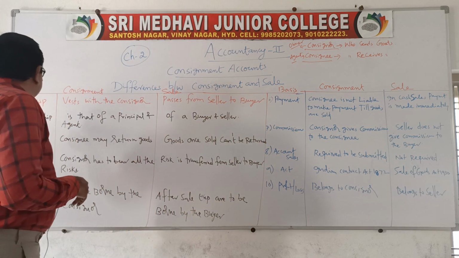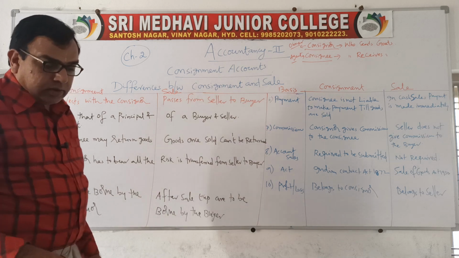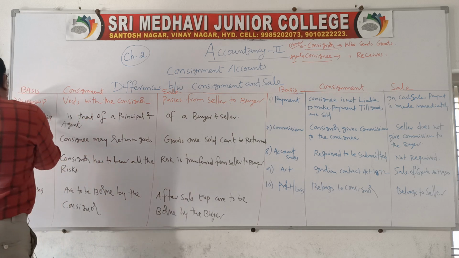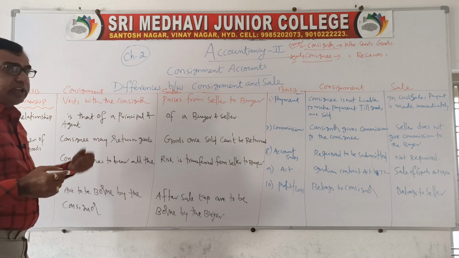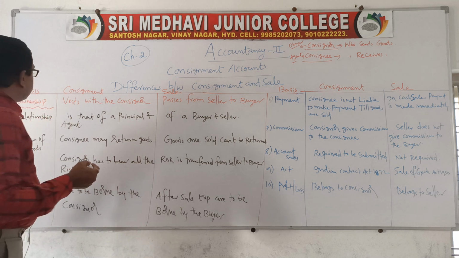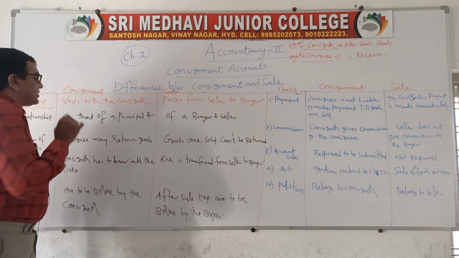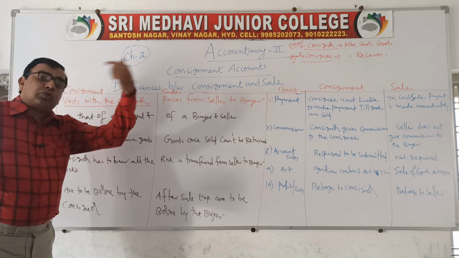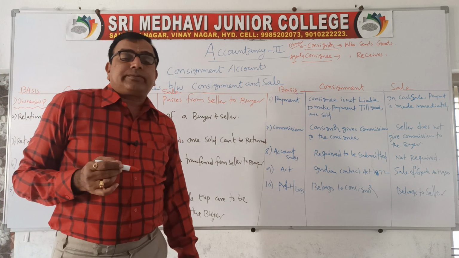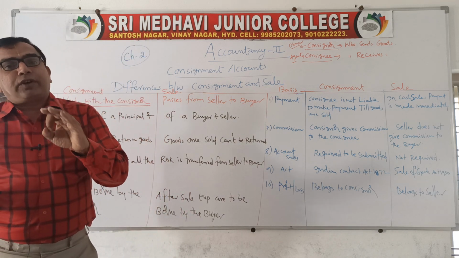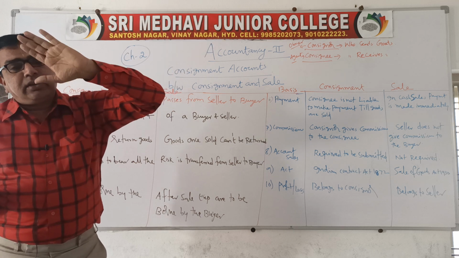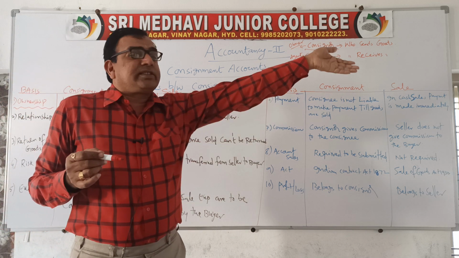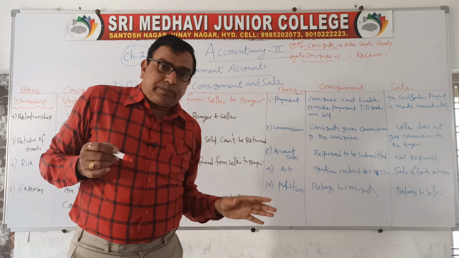Okay, the first difference is based on the ownership. So where the ownership vests, means who is retaining the ownership. So remember that in consignment, ownership vests with the consignor till the goods are sold to the ultimate consumer. Ownership is not transferred from consignor to consignee. Remember this point. Simply I am sending goods from my place to my consignee's place. I am not going to give the ownership.